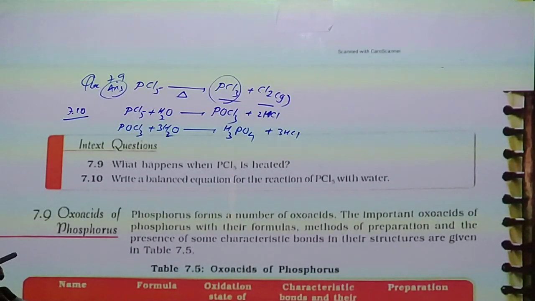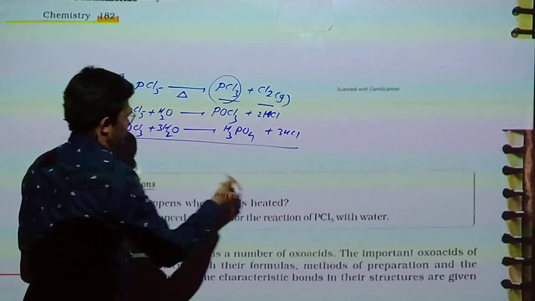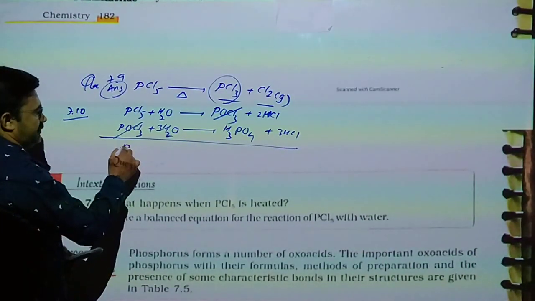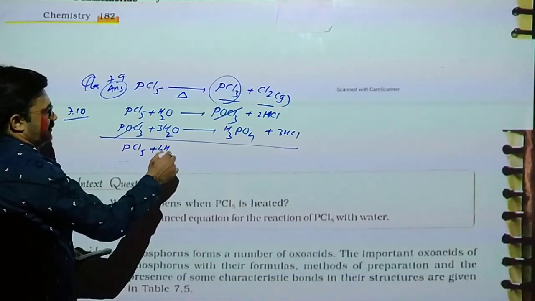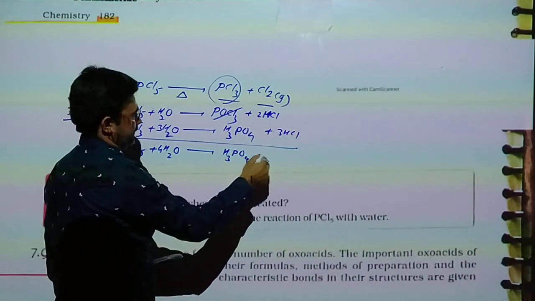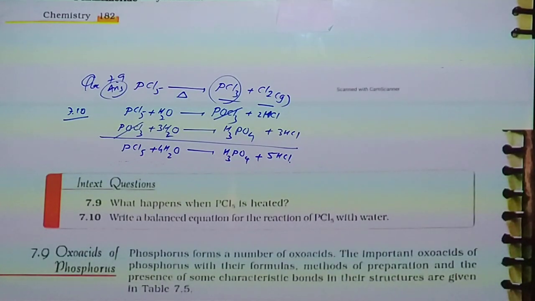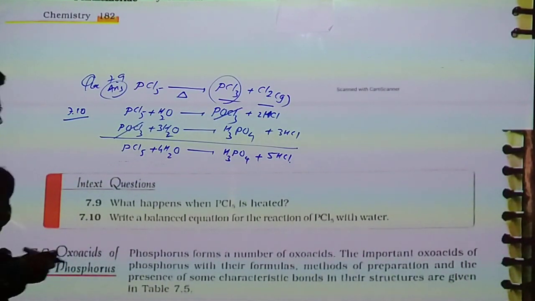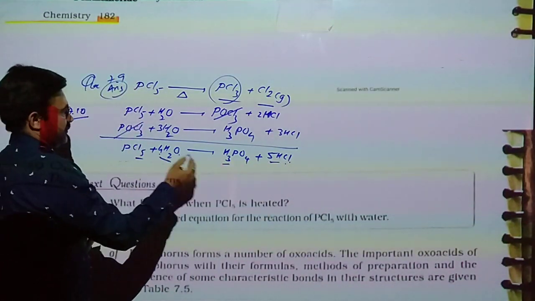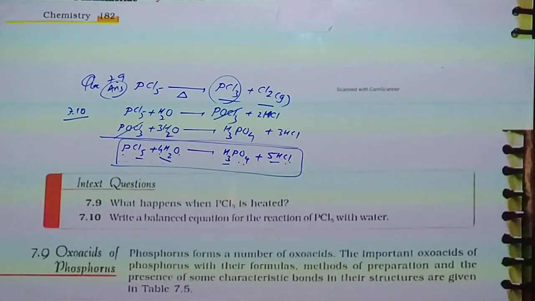Now the total of both gives the total reaction. So POCl3 cancels. Actually PCl5 is reacting with 4 mole of water and gives phosphoric acid and 5 mole of hydrochloric acid. You can check: 5 chlorine, 5; 5 plus 3, 8 hydrogen; 4 oxygen, 4; 1 phosphorus, 1. Sometimes the direct equation is given; both are true.